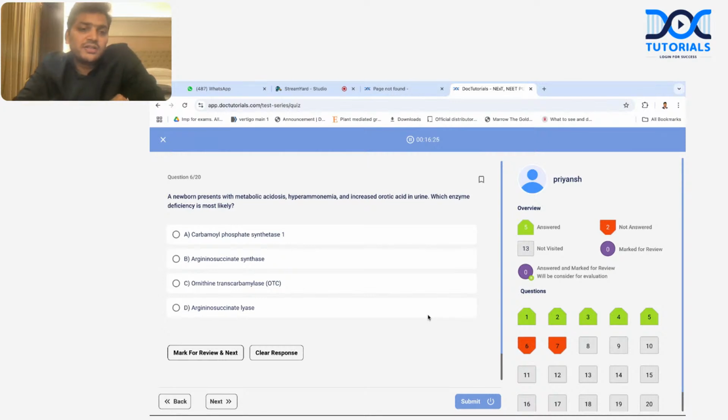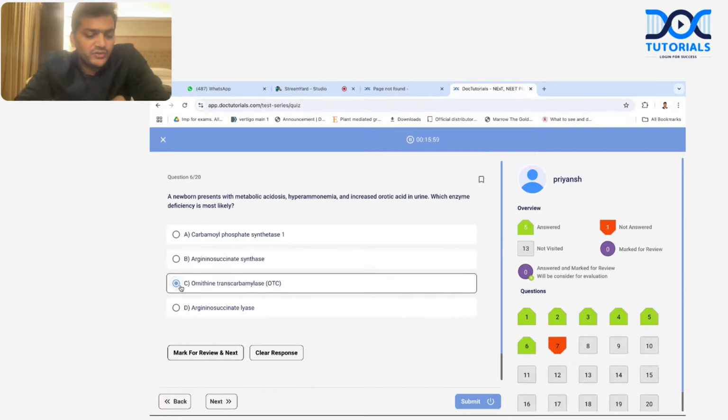Now, the next question: a newborn presents with metabolic acidosis, hyperammonemia, and increased orotic acid in the urine. So, increased orotic acid and hyperammonemia. Hyperammonemia means there is some urea cycle disorder. Which enzyme deficiency is most likely? Hyperammonemia with orotic aciduria is going to be hyperammonemia type 2. Hyperammonemia type 2 is due to deficiency of ornithine transcarbamylase, OTC. It's due to deficiency of OTC, right?